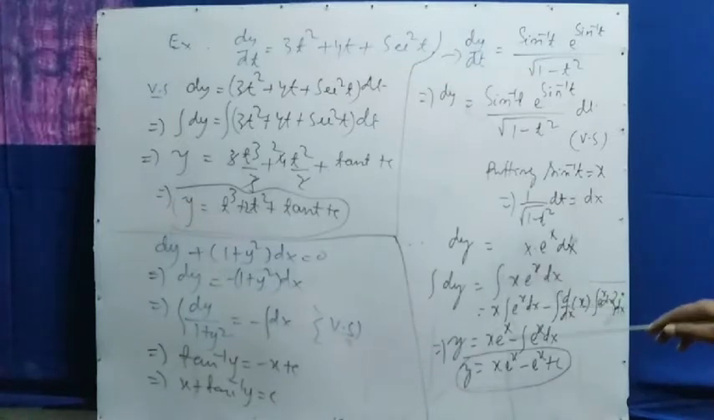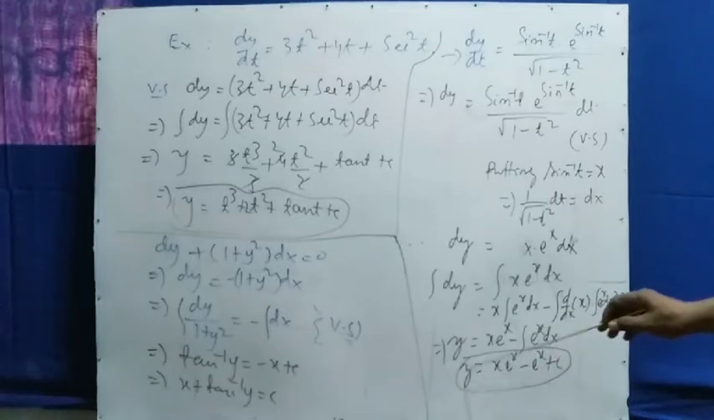x times the integration of e to the power x. Here the integration of e to the power x is e to the power x, and the derivative of x is 1, so I have not written it here. E to the power x is there. Again we find the integration; the integration of e to the power x equals e to the power x. So the complete solution is y equals x e to the power x minus e to the power x plus c. This is the solution of this second problem.